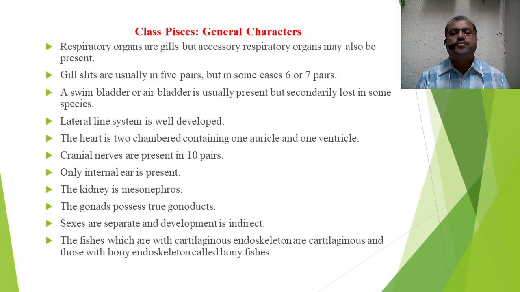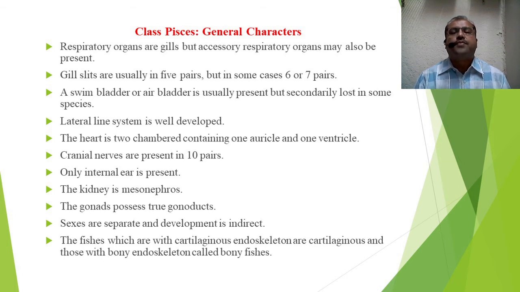The lateral line is present laterally from head to tail, mid-laterally, and it can detect the current of water, that is the direction of water, in which direction the water is going to flow. So that is the sensory organ in Pisces. The heart is two-chambered in fishes, containing one auricle and one ventricle. Only a two-chambered heart. This is also an evolutionary character.